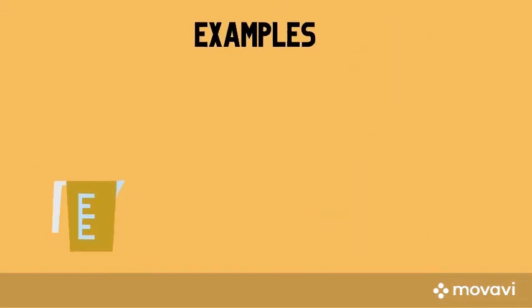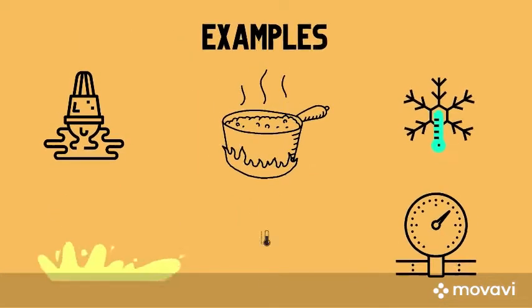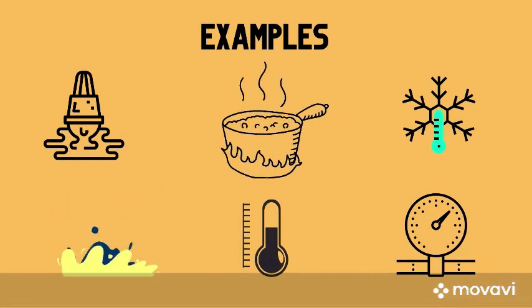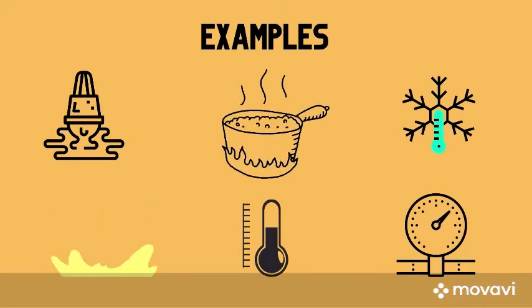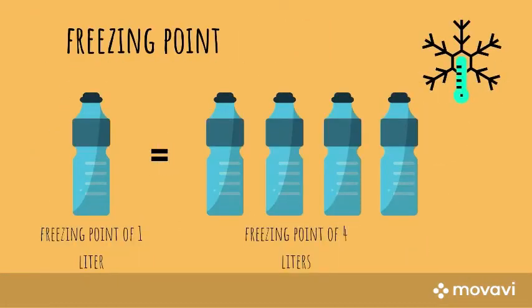On the other hand, intensive properties do not change as the amount or size of the substance changes. These properties are used for sample identification because they are the same for all sample sizes. Some of these intensive properties are boiling point, melting point, freezing point, density, color, temperature, and pressure. Take freezing point as an example. If the freezing point of a liter of water is 273 Kelvin, 4 liters of water would have the same freezing point, since freezing point is an example of an intensive property. It does not change no matter how big the amount of substance is.